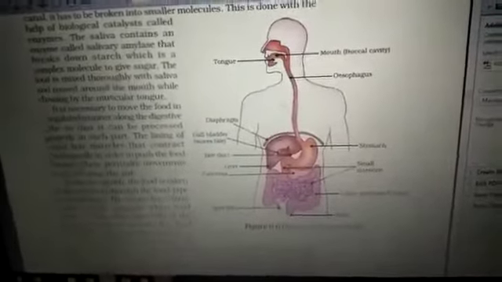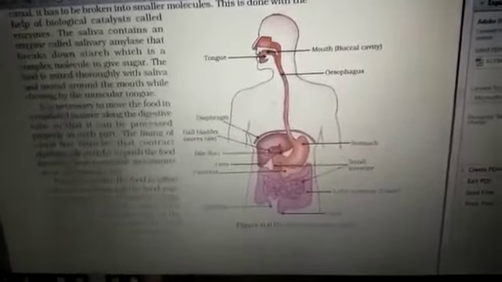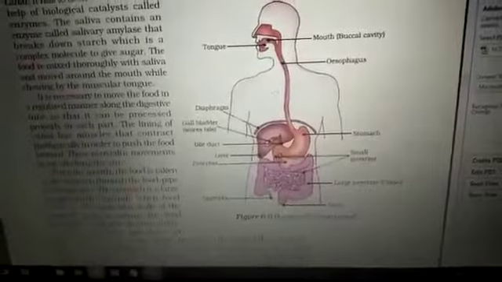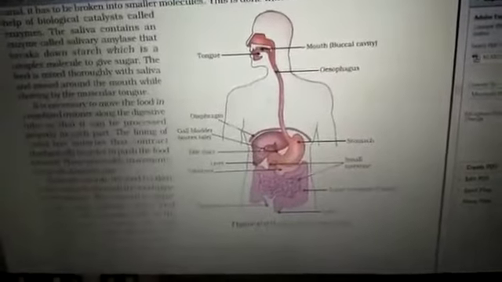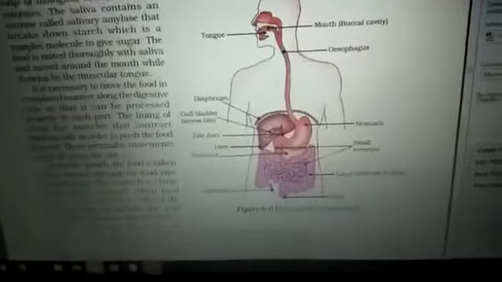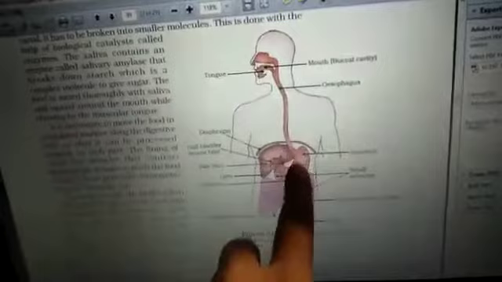This bolus then moves towards the pharynx region by a peristaltic movement, that is swallowing movement. Pharynx is just a passage to move, then it moves towards the esophagus. This esophagus is also called the food pipe. From this esophagus, the food passes towards the stomach region.